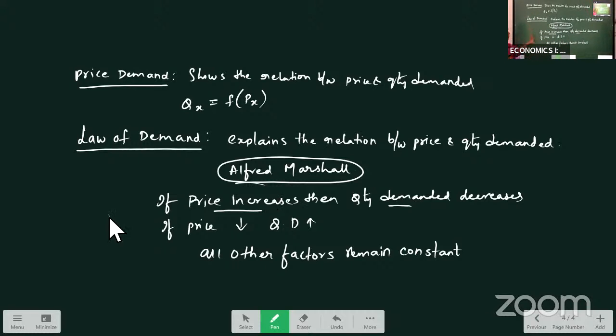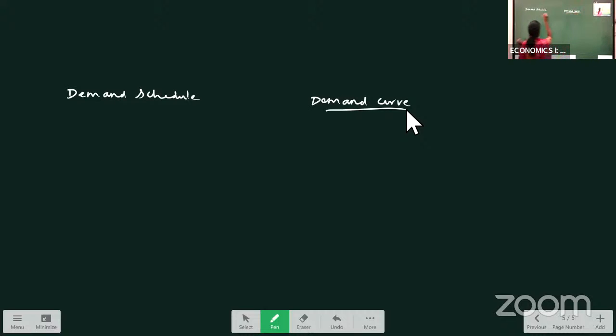Okay, now to explain this law of demand, we will use table and graph so that it will be clear here. Now here we can take one example. So to explain the law of demand, we use demand schedule and demand curve. Now, what is demand schedule? Again, your 2 marks question. What will be your demand schedule?